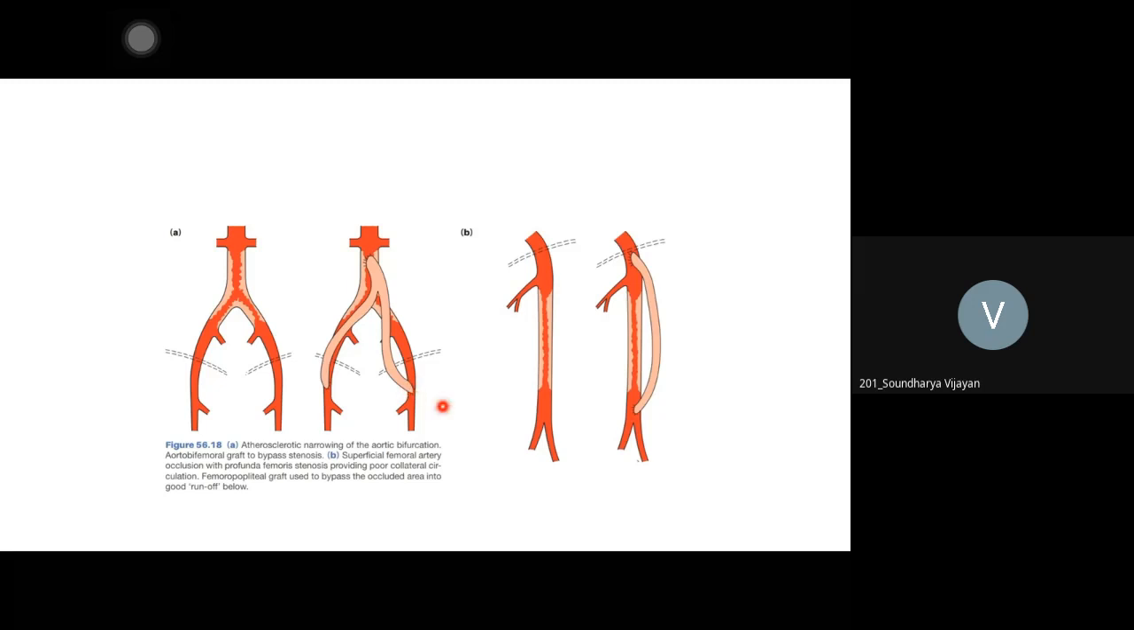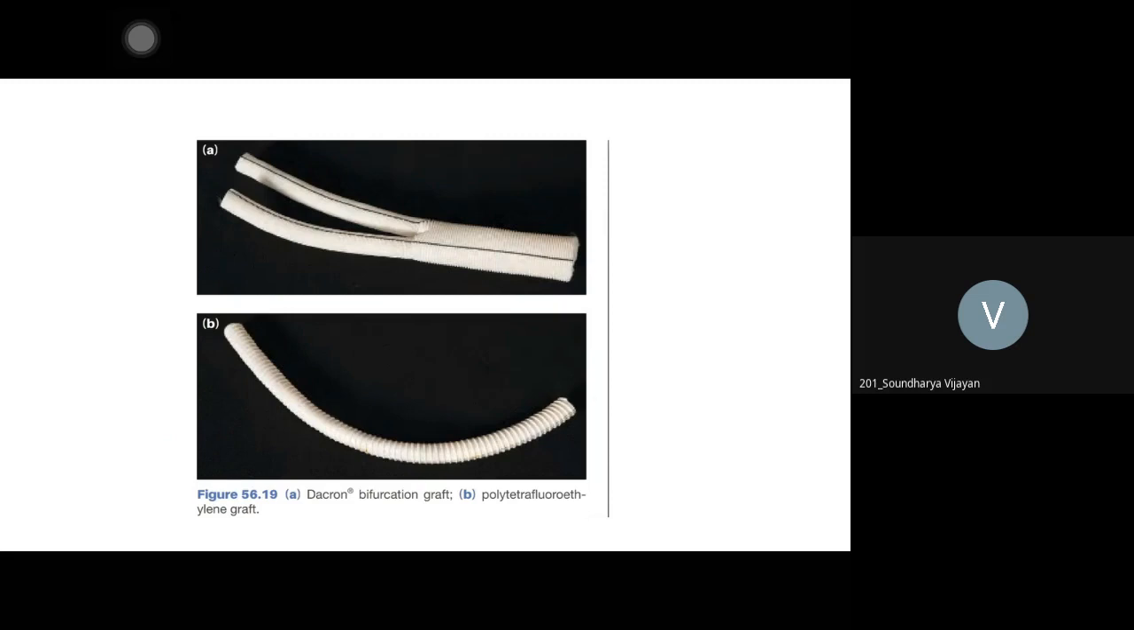Now here only one limb, one area is affected. You see, here the important point is the distal vessel is normal. When the distal vessel is diseased, all these things cannot be done. Okay, so these are different types of Dacron graft, PTFE graft.